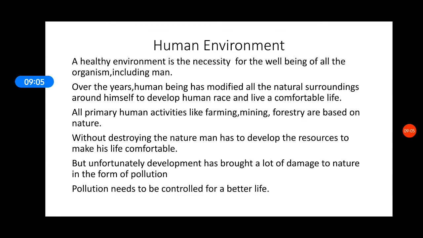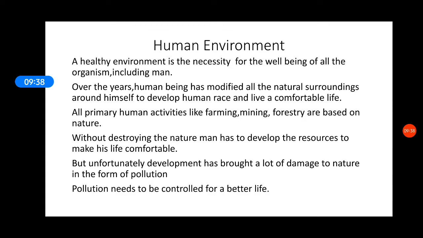But when I talk about the past, the years when earth was evolving, in the previous chapter's video I explained to you that it was having bubbling hot rocks, it was having gases. Then when these rocks settled, we had the formation of land, water already existed, and oxygen was present over earth. Now these things were already natural environment. When humans developed these things for their own benefit, for comforting their life, we had the formation of human environment.